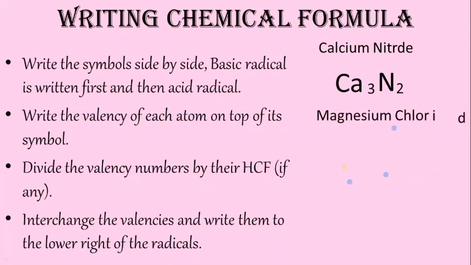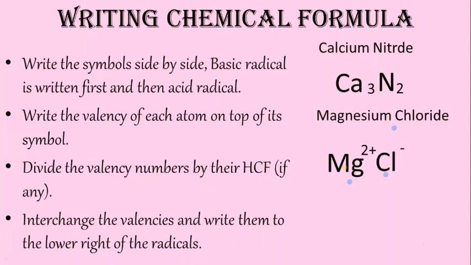Magnesium chloride. First step is write the symbol side by side and their valency at the top. So magnesium, the valency is 2 plus. I have written Mg, above it 2 plus. Then chloride is Cl and the valency is 1 minus. So when we write 1 in the formula anywhere, no need to write 1.